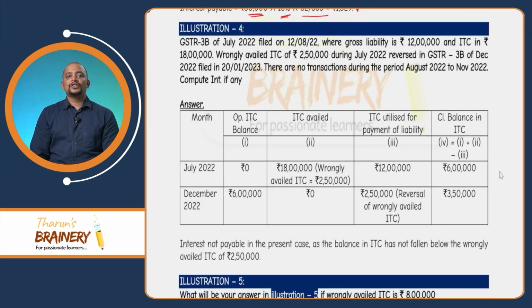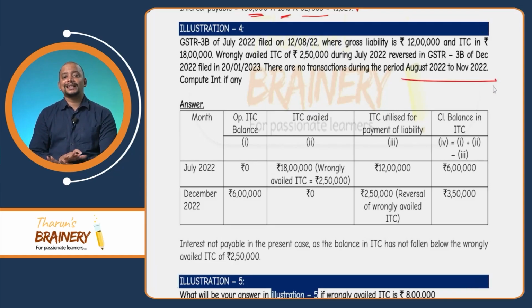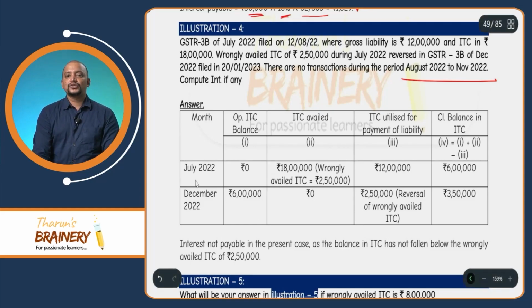One more illustration on this wrong availment and utilization. GSTR 3B for July 2022 filed on 12th August 2022, where gross liability is 12 lakhs and ITC is 18 lakhs. Wrongly availed ITC of 2,50,000 during July is reversed in GSTR 3B of December, and there are no transactions during August 2022 to November 2022, which means they will not be utilizing at all. In July, there is no opening balance.